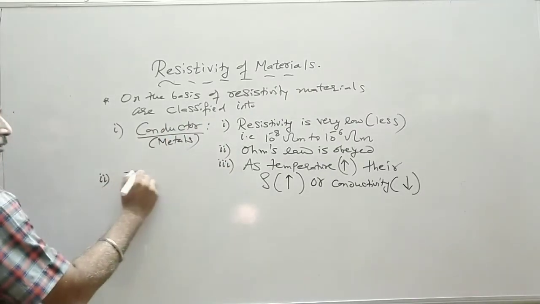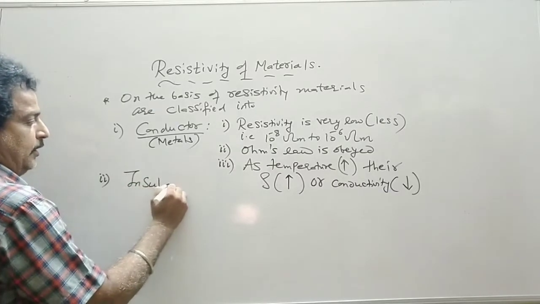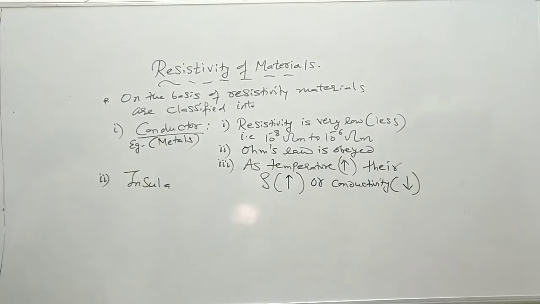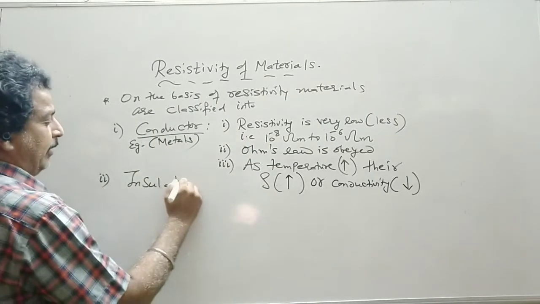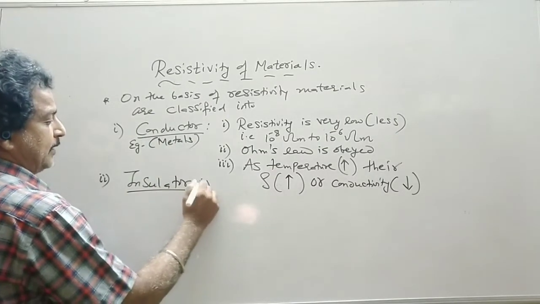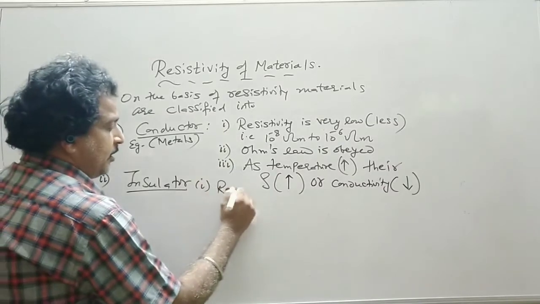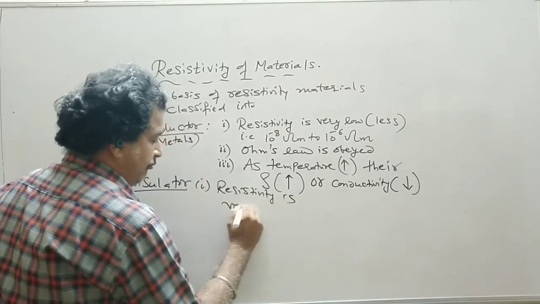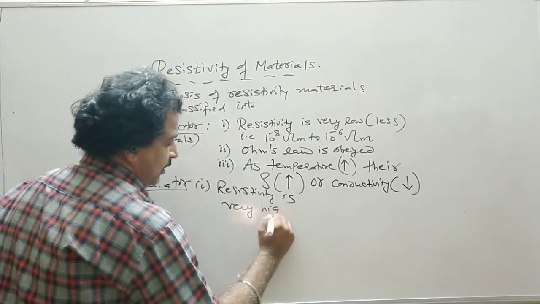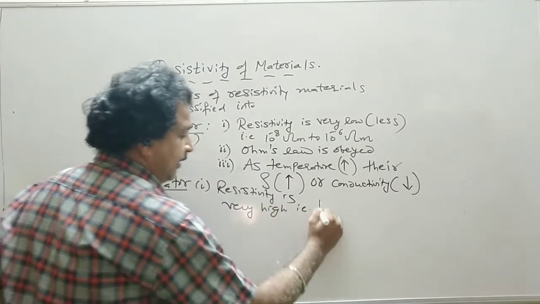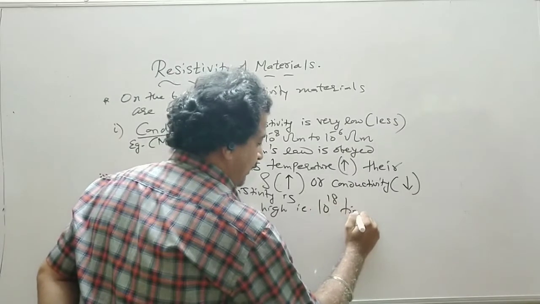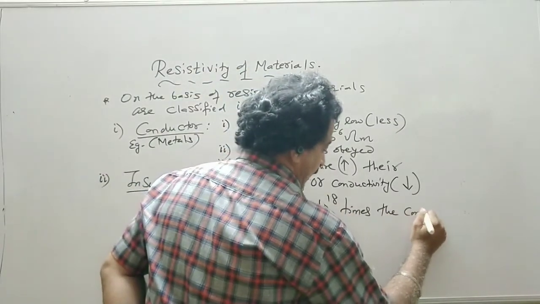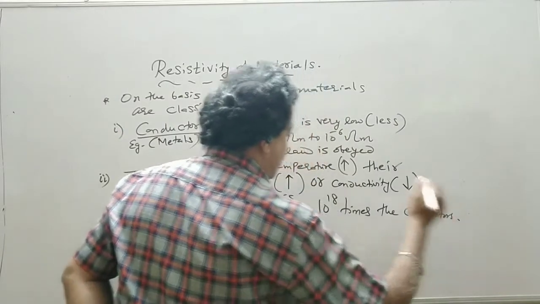Then we have insulators. The conductors are metals, and as compared to this, the insulator's resistivity is very high, that is 10 raised to 18 times the conductor.